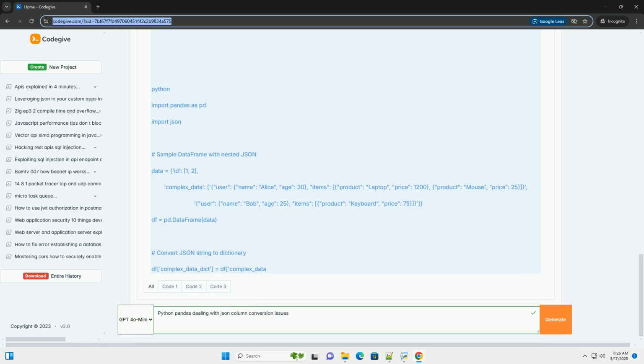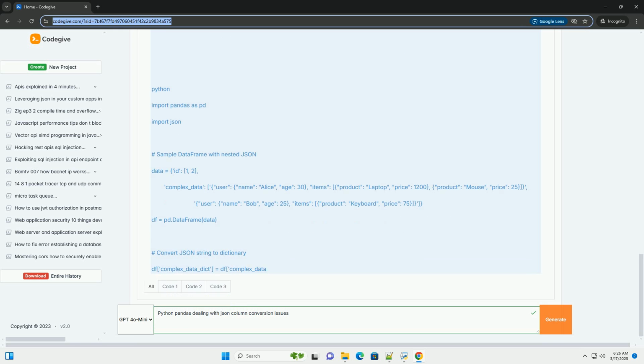The json.loads function parses a JSON string and converts it into a Python dictionary or list. pd.read_json reads JSON files directly into a Pandas data frame. Explanation. The apply method applies a function, in this case json.loads, to each element in the details column.